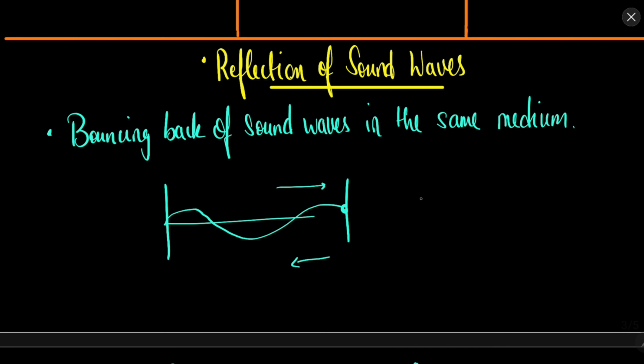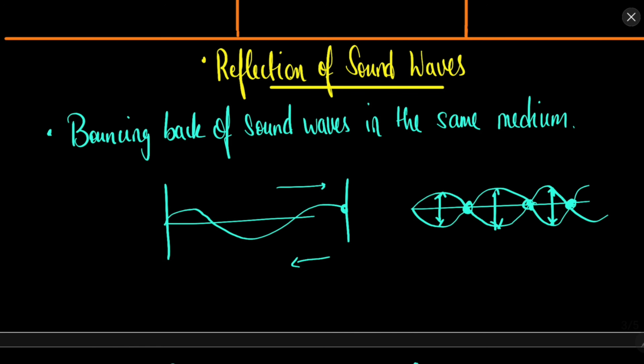We can have a situation in which we have a wave which looks something like this, in which a few points become nodes permanently, that is their amplitude does not change, and a few points remain at antinode locations where the amplitude varies a lot, the displacement is a lot. So standing waves can be produced because of the reflection of sound. When the sound is moving like this and the reflected sound is there, if the conditions are proper, then we can observe standing waves.